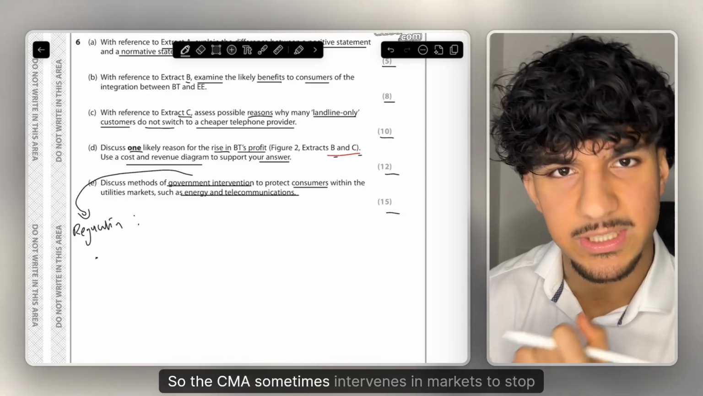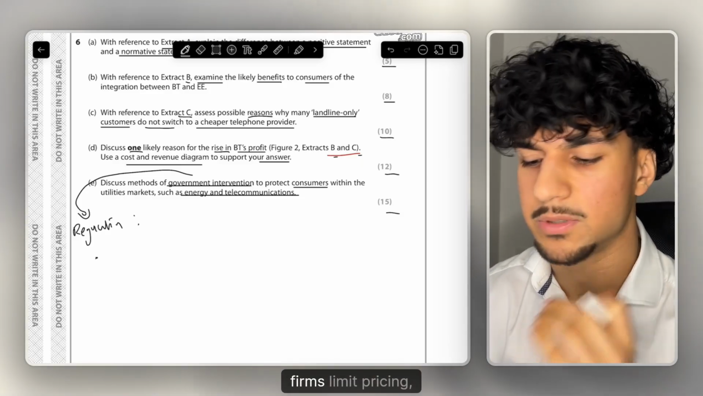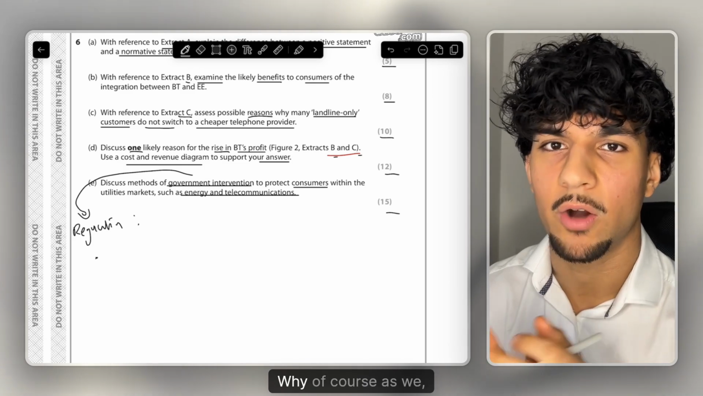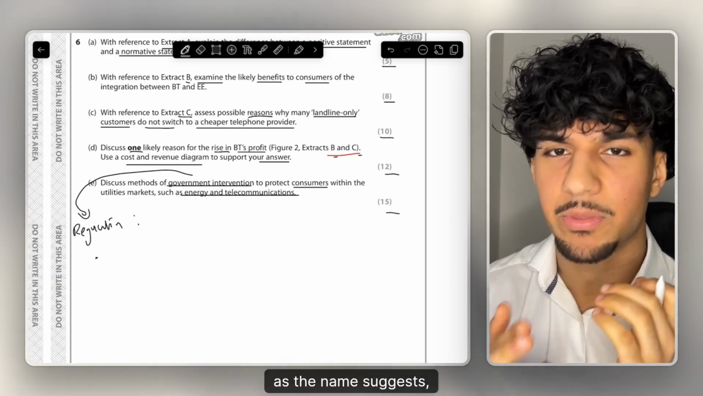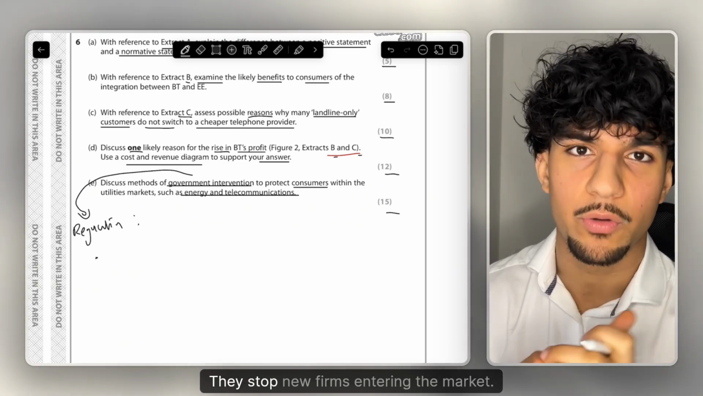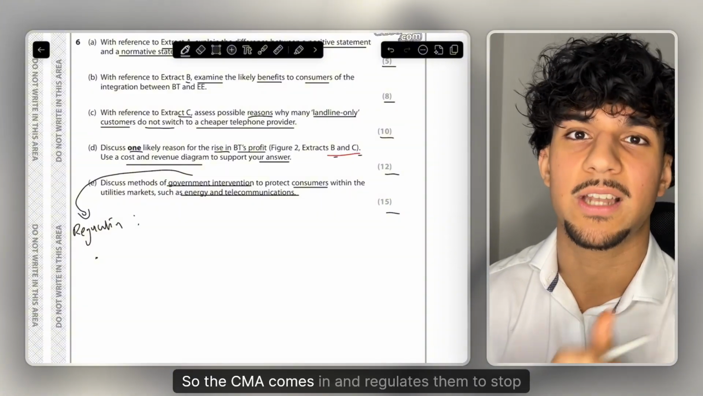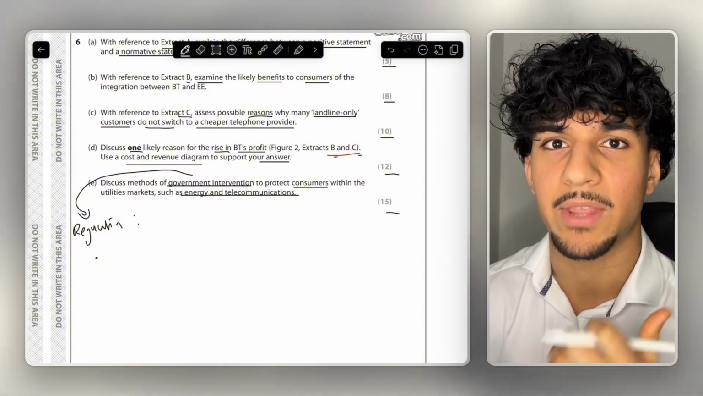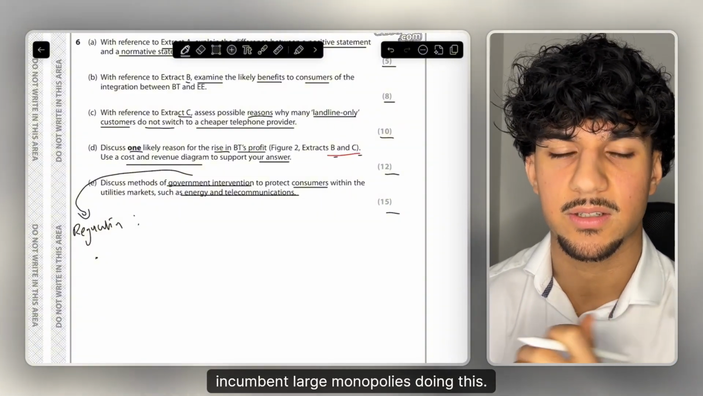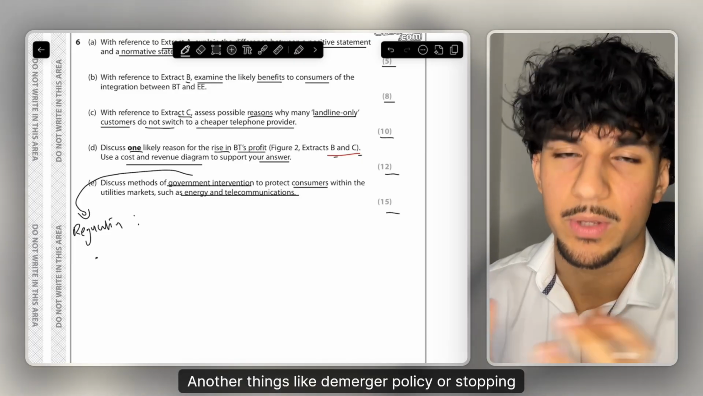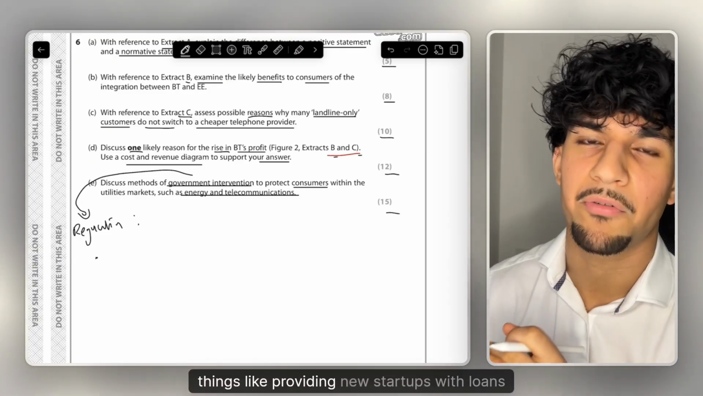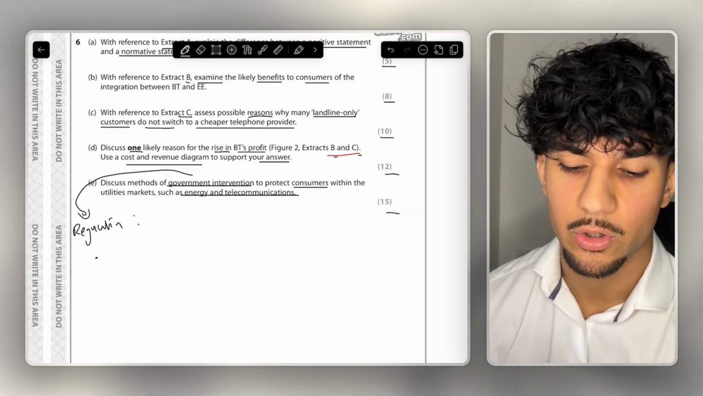So the CMA sometimes intervenes in markets to stop firms' limit pricing, predatory pricing. Why? Of course, as the name suggests, these are anti-competitive practices. They stop new firms entering the market. So the CMA comes in and regulates them to stop incumbent large monopolies doing this. And other things like demerger policy, or stopping the merger occurring. Things like providing new startups with loans could also be used.